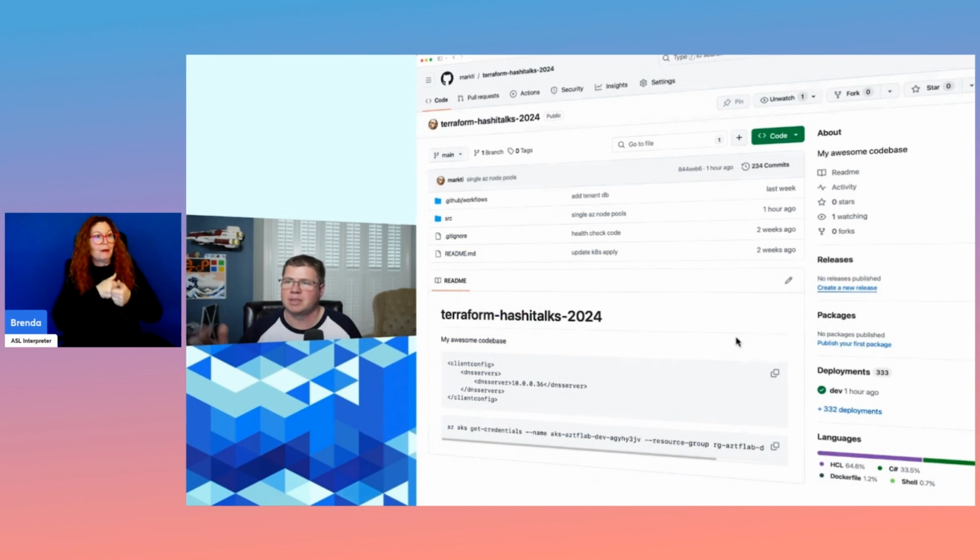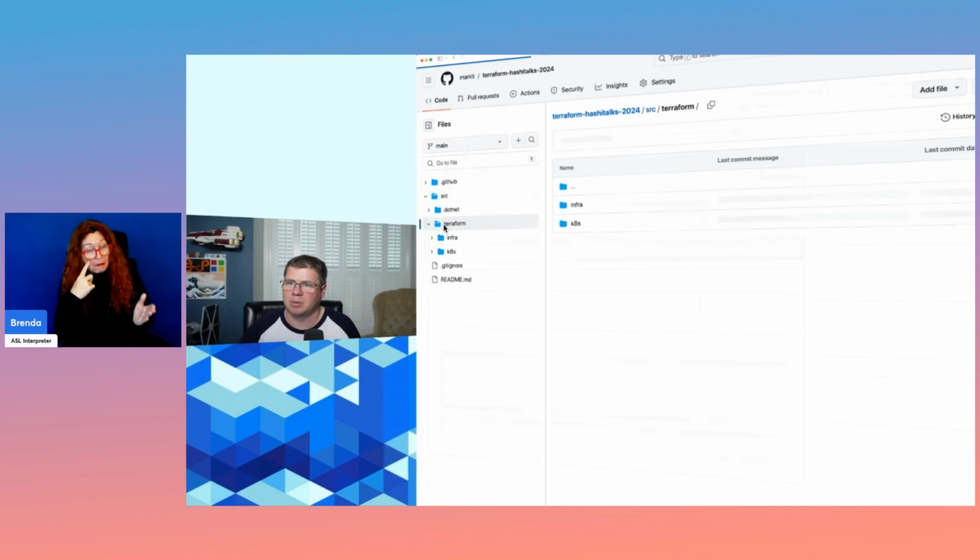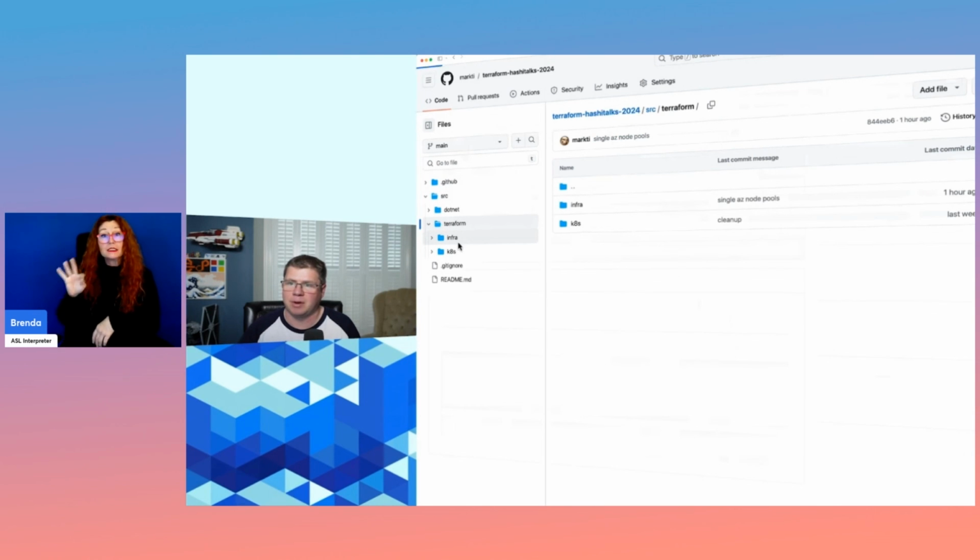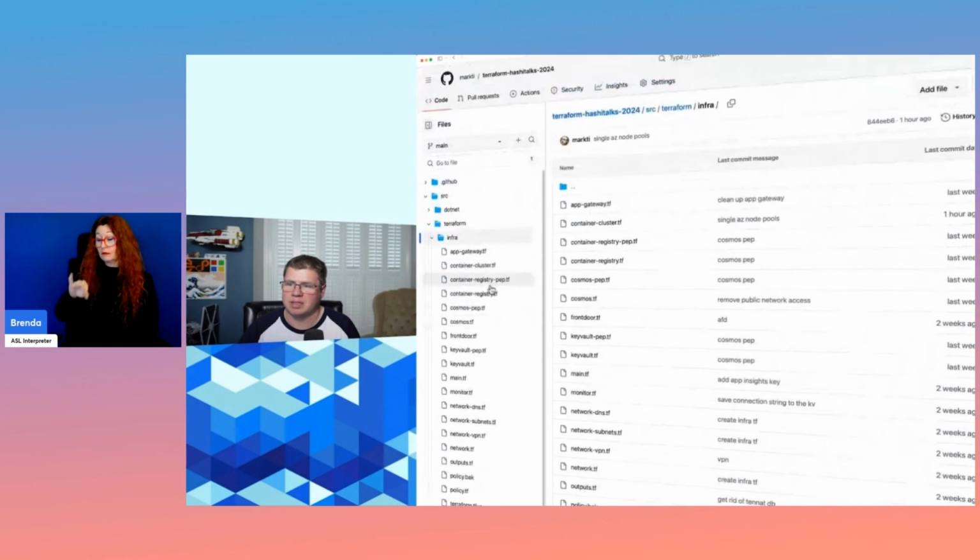All this code is available on my GitHub, which I definitely encourage you to check out. As I mentioned, I've got the source code set up here where we've got the Terraform code in an Infra project, which has all the things.